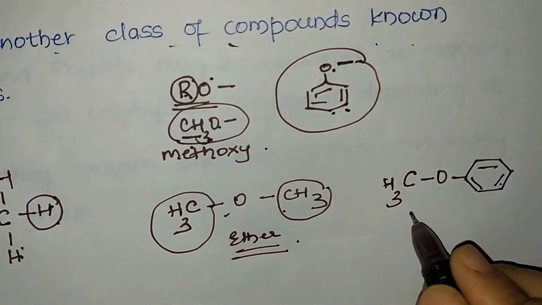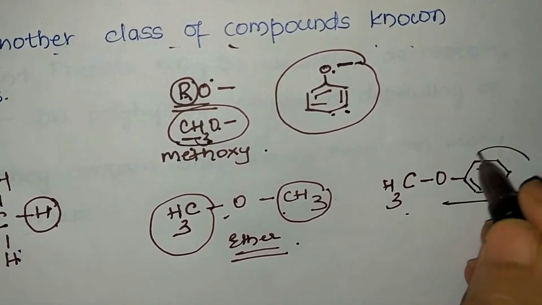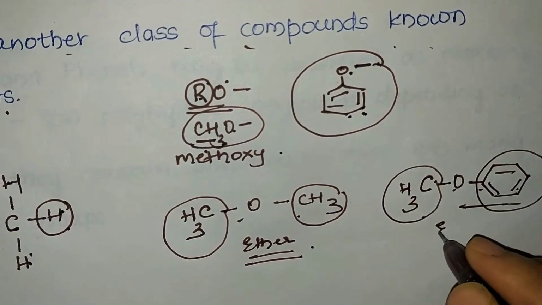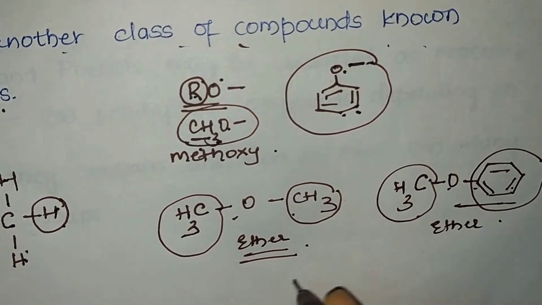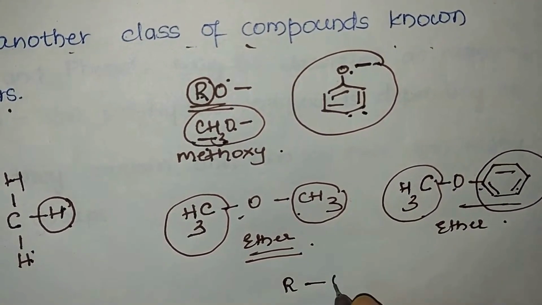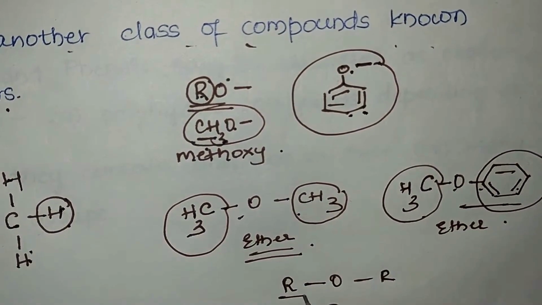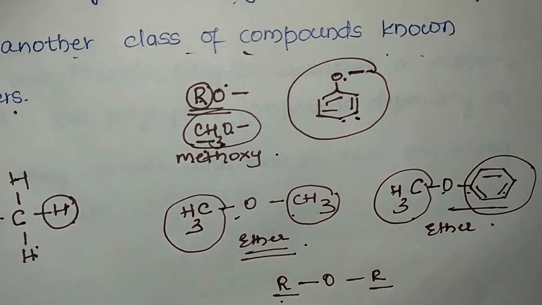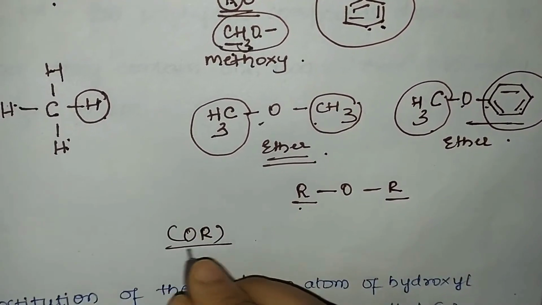So here you have RO, so ROR, sorry, so it becomes what? Ether. You have an alkyl group and an aryl group which is bonded through oxygen. So they both have the general formula ROR, where R can be either an alkoxy or aryl oxy group. Or you can define ethers in another way.